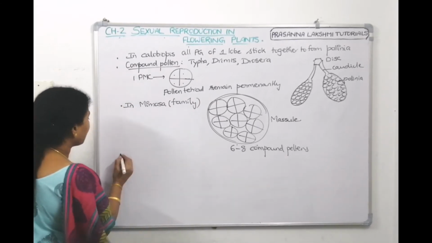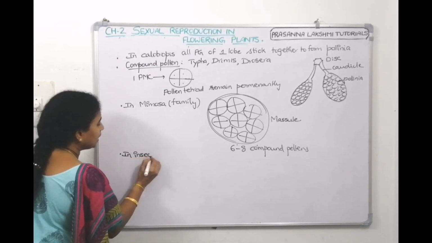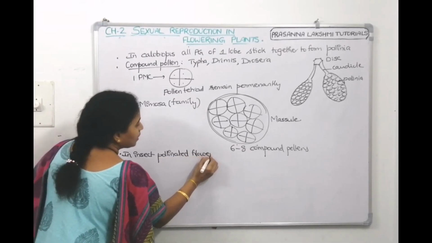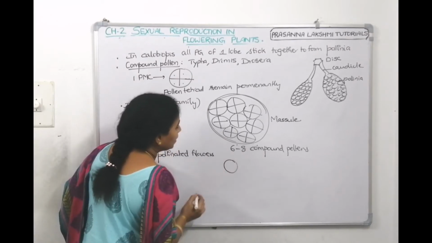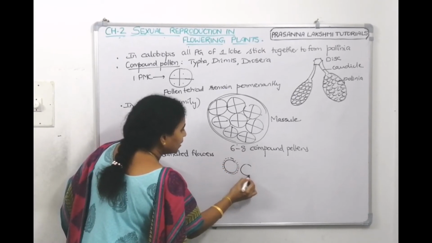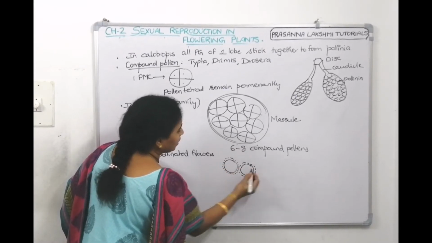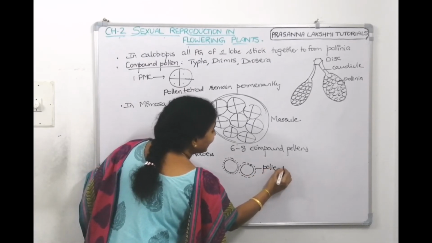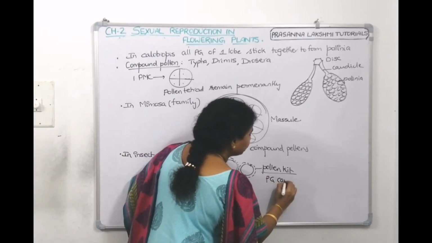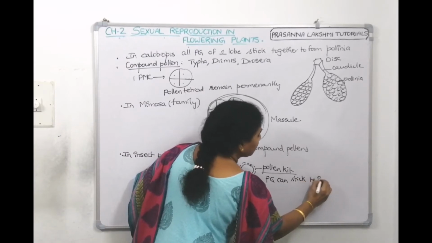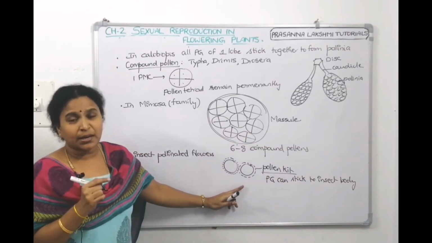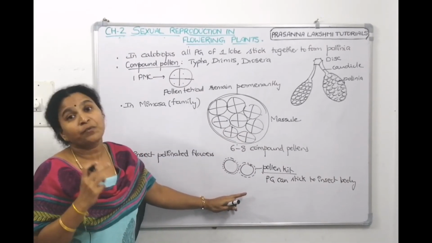And in some insect pollinated flowers, the pollen grains have an oily coating, a carotenoid coating, around them. This oily coating is called pollen kit. With the help of this pollen kit, the pollen grain can stick to the insect body. And these carotenoid, oily substances also protect the pollen grains from harmful UV radiations.